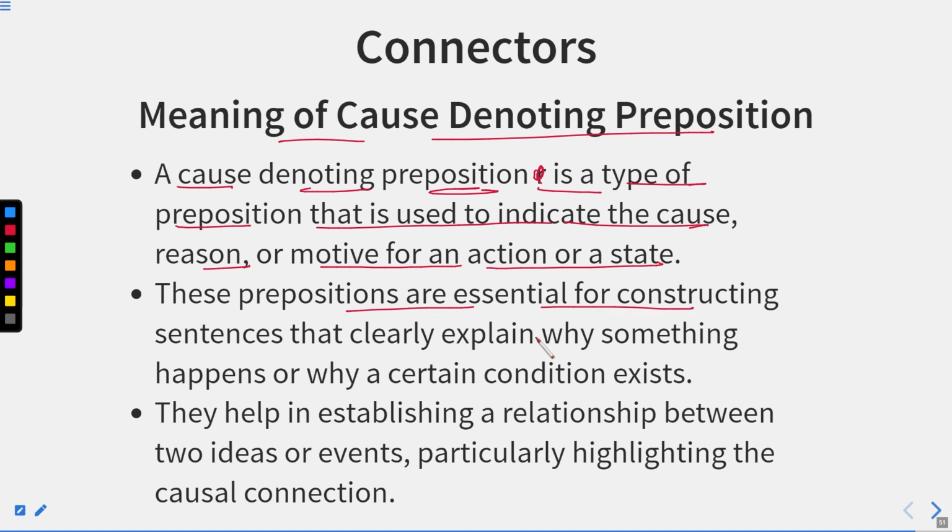These prepositions are essential for constructing sentences that clearly explain why something happens or why a certain condition exists. They simply introduce those clauses which explain why something happens or why a certain condition exists. They help in establishing a relationship between two ideas or events, particularly highlighting the causal connection.